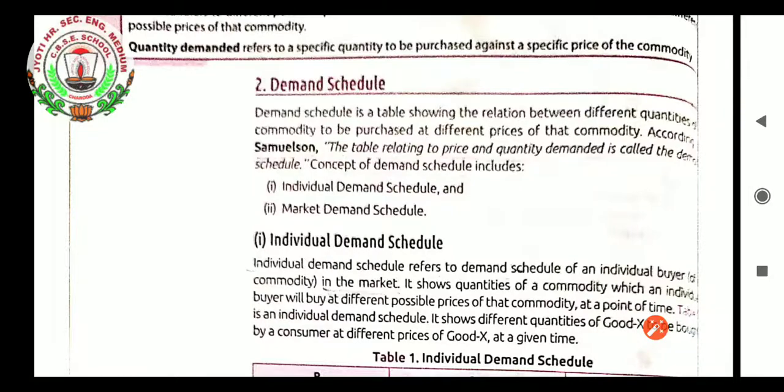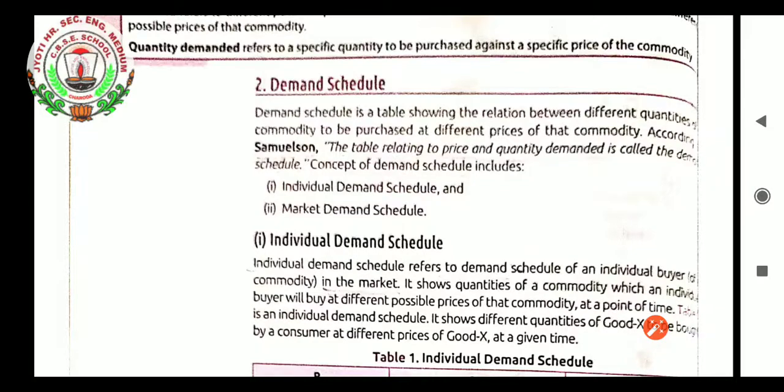Now comes the next topic, that is demand schedule. Demand schedule is a table showing the relation between different quantities of a commodity to be purchased at different prices of that commodity. According to Samuelson, the table relating price and quantity demanded is called the demand schedule. The concept of demand schedule includes two things. The very first is individual demand schedule, and the second is known as market demand schedule. Here we will learn this demand schedule theory in two different situations.